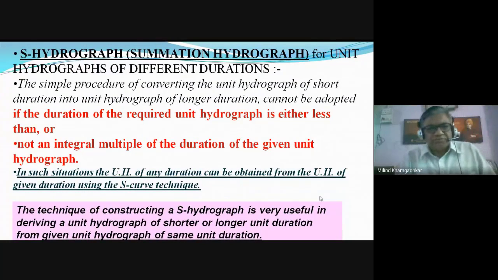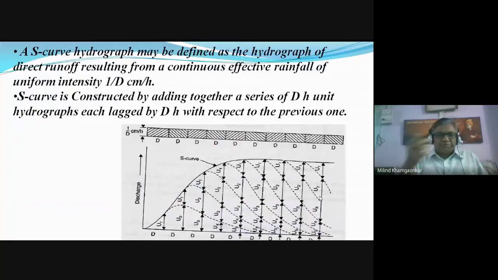concept is also used. S hydrograph is called the summation hydrograph. It is formed by summation of the ordinates of the unit hydrograph. This hydrograph is used to find out the unit hydrograph of different duration, which may be in multiple or which may not be in multiple, or whose duration may be less than the available unit hydrograph.